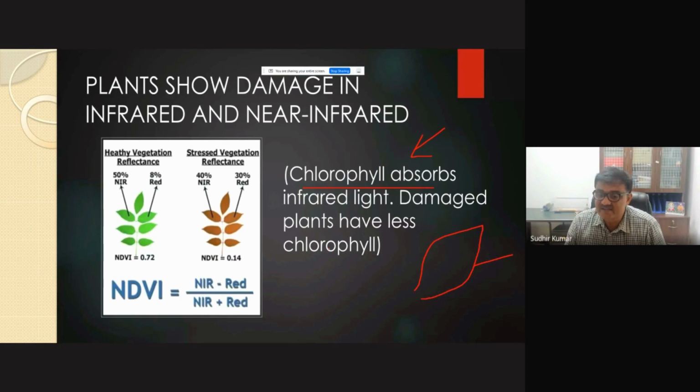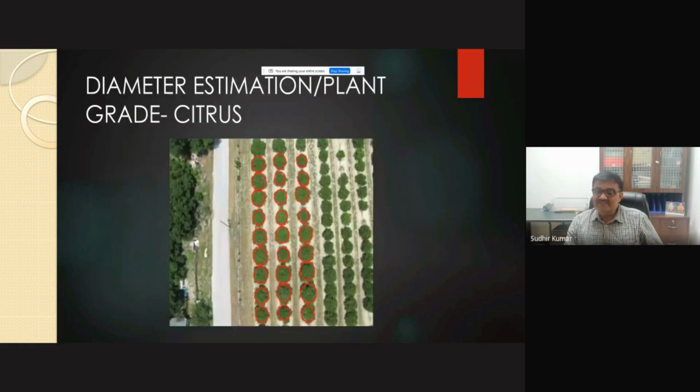There are sensors available which really help to find out how much nitrogen is in the soil and how much in the plant. If we are able to find the difference, we can provide the required amount of urea, not an additional one. So that specific addition of urea can be made, and even damage to the crops can be easily estimated by these drone based sensors.